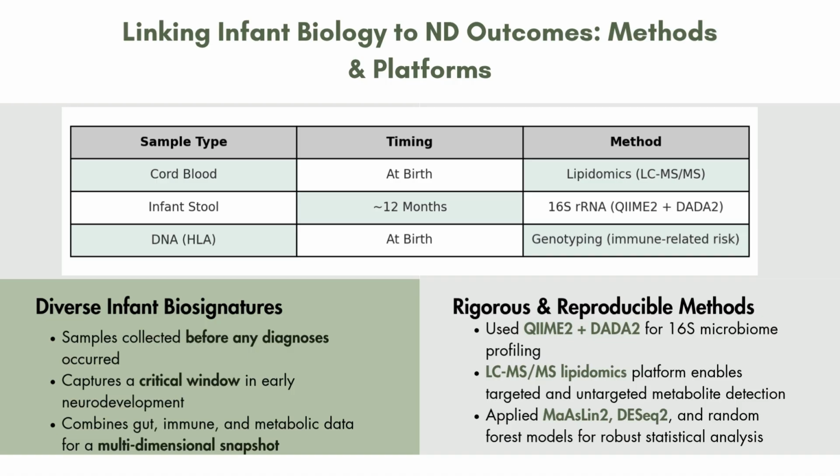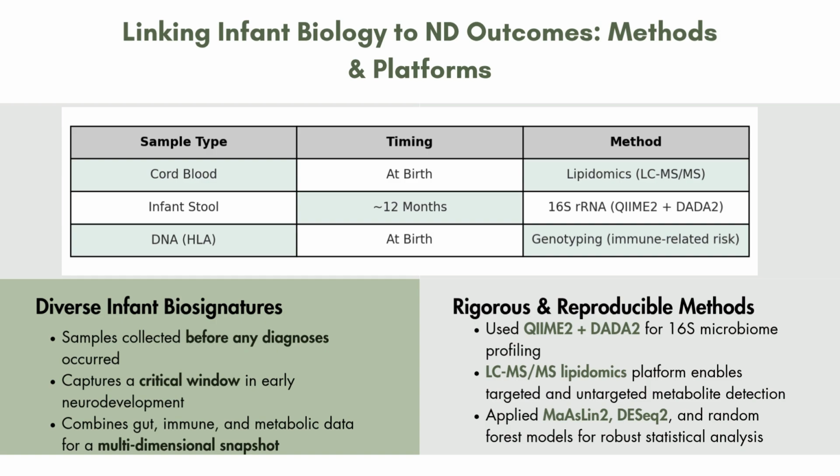This data was collected before we could infer that symptoms were shown or presented. So, by analyzing cord blood, stool, and genetic material, the researchers captured a multidimensional snapshot of early life biology. This may offer clues for early risk identification.